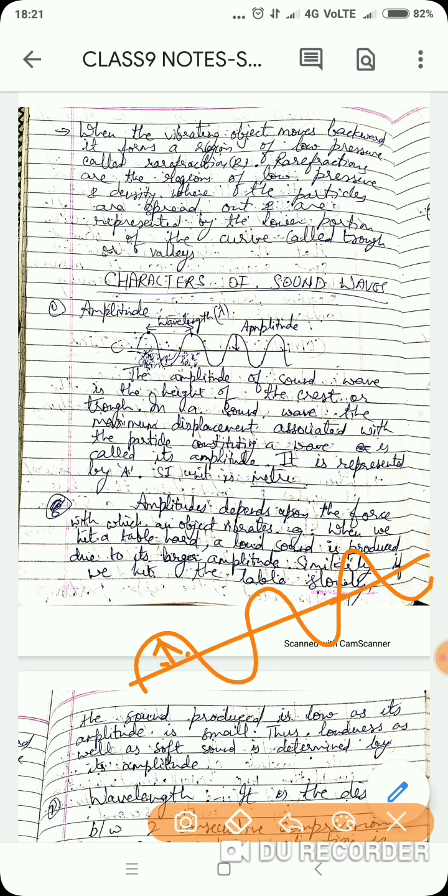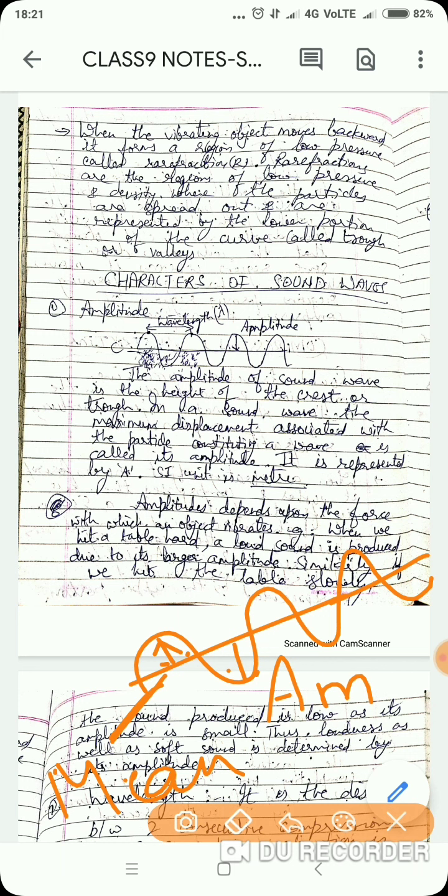Okay, whatever the height of the crest or trough is, this is called the amplitude. All right, so in a sound wave, it is the maximum displacement of a particle from its mean position. What is amplitude? Displacement from its mean position. What is this? This is the mean position. Okay, and displacement from here is known as amplitude. Okay, which is denoted by A.